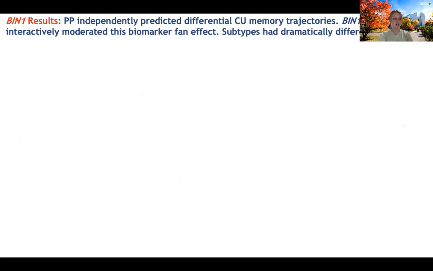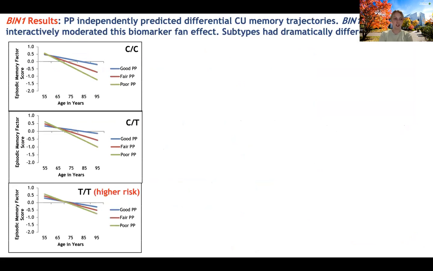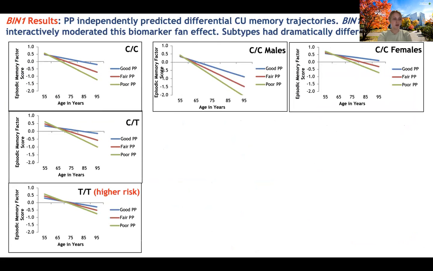We first stratified the PP fan effect by BIN1 genotype and found that lower risk groups, so CC and CT, exhibited conformationally similar patterns, but no moderation for the highest risk groups, the TT carriers. Next, we stratified by sex and observed that male and female CC carriers have conformationally similar biomarker fan effects, but drastically different level and slope.